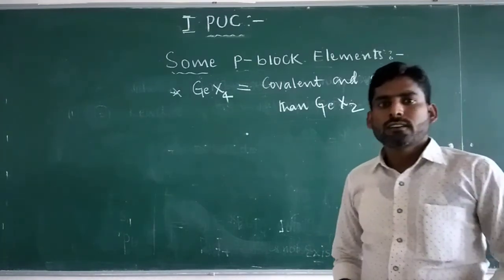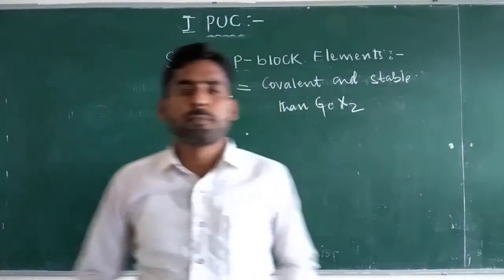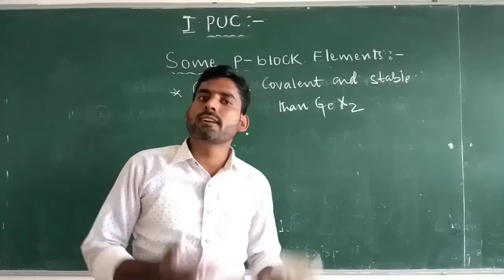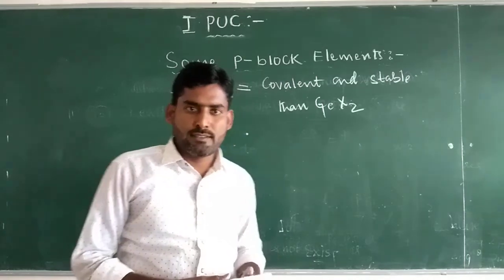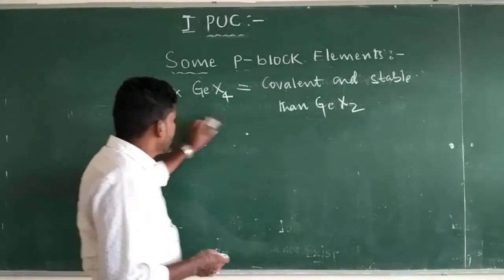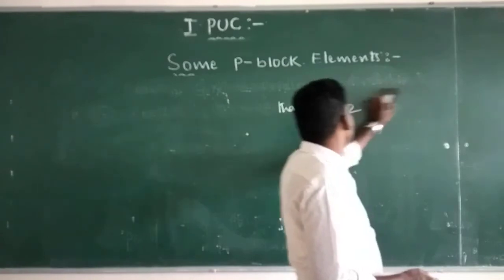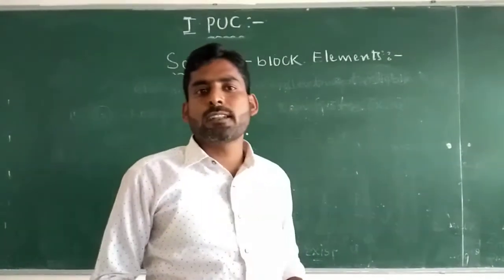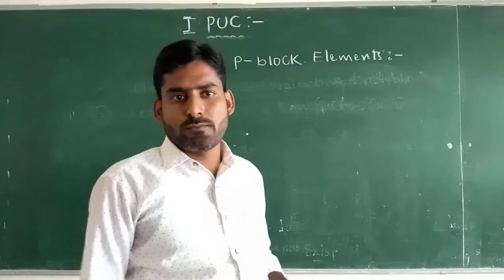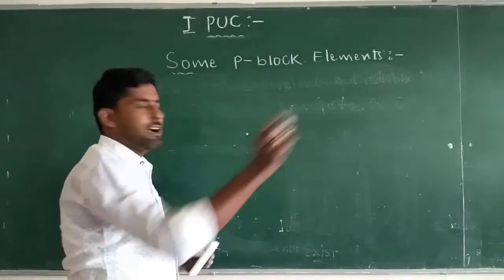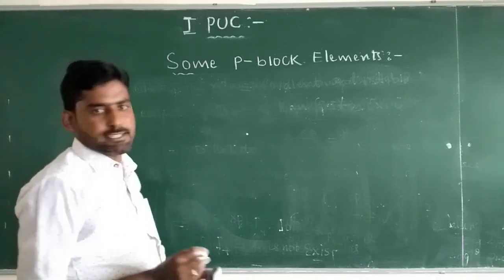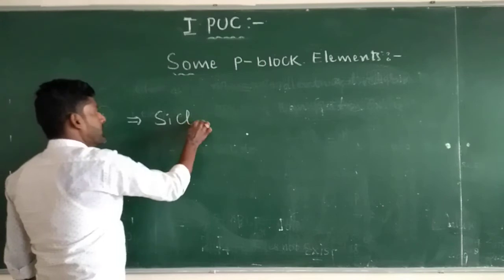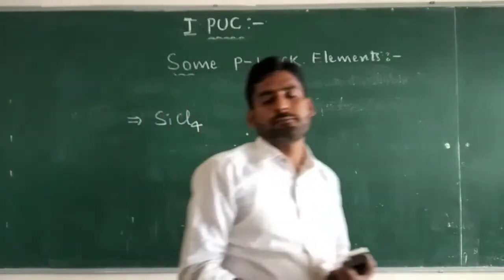So like this, group 14 elements form both dihalides and tetrahalides when they react with halogens. Once again, group 14 elements in the +4 oxidation state in the form of tetrachlorides, like silicon tetrachloride, undergo hydrolysis with water.